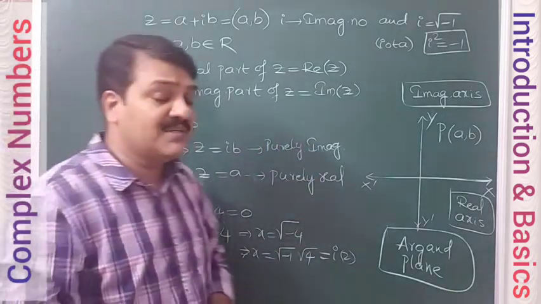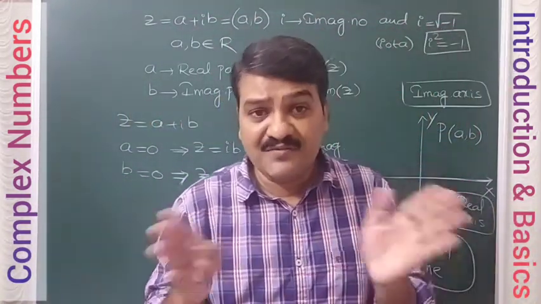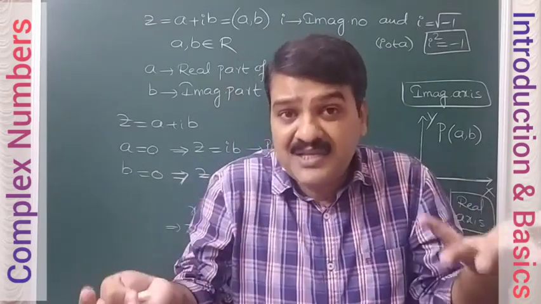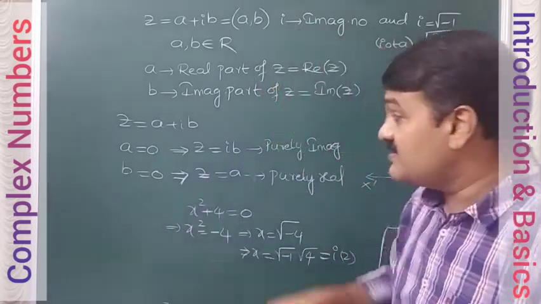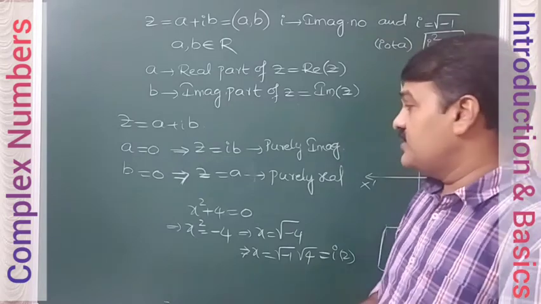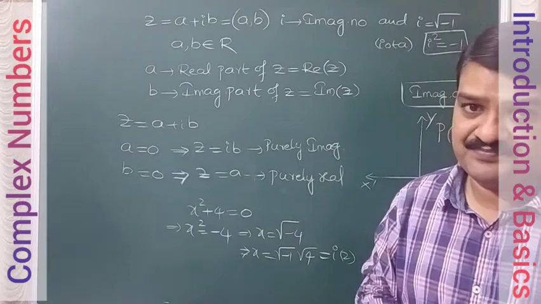So a complex number is simply a combination of both real and imaginary. Don't confuse complex numbers to be imaginary. Complex means they can be real also, they can be imaginary also. It covers real numbers. This is a simple example. So therefore, a complex number can be purely real or purely imaginary.